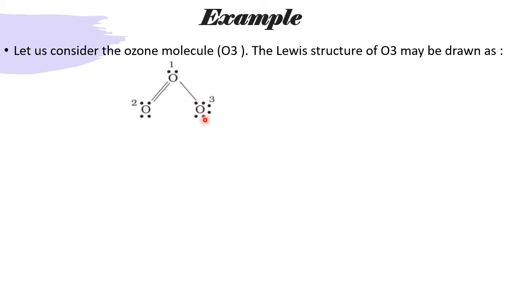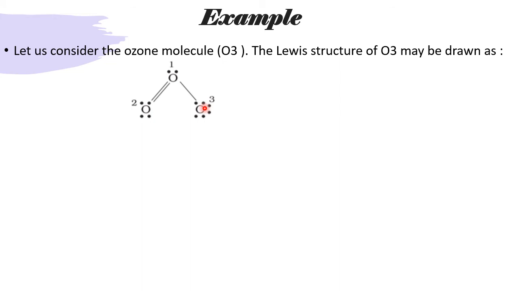Now for this O: first, second, third electron, fourth, fifth, sixth, and this is the seventh one. This bond is there, no? A bond contains one electron. That means this O has exactly 6 valence electrons. This O has one less valence electron. This O has one extra electron.